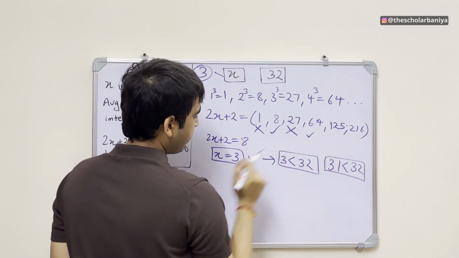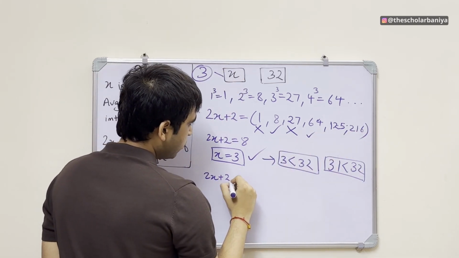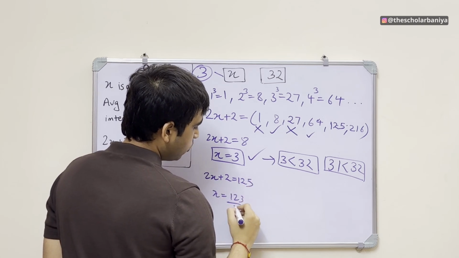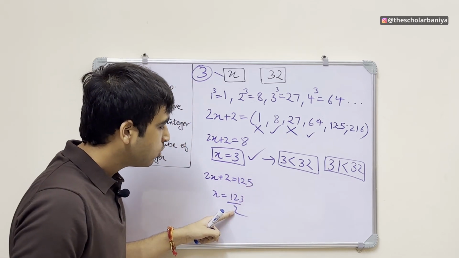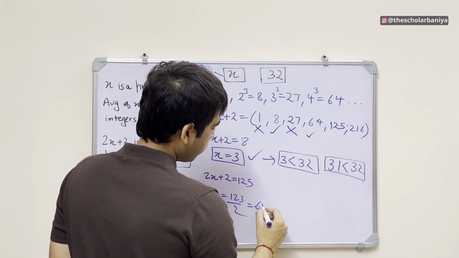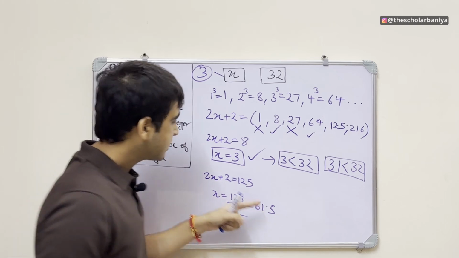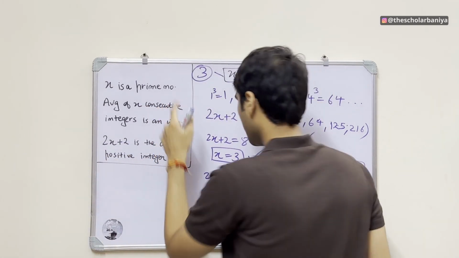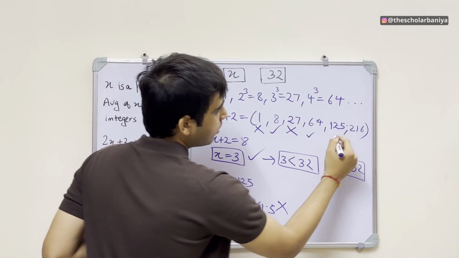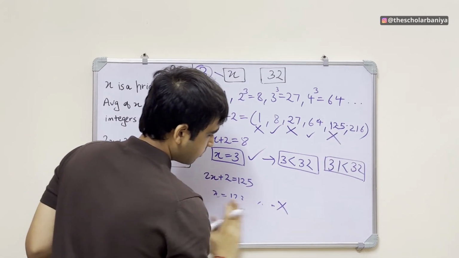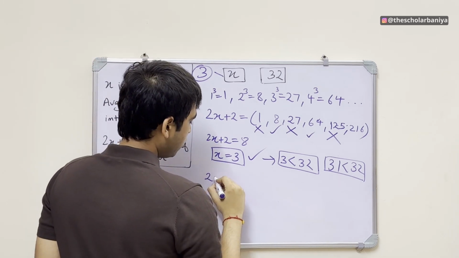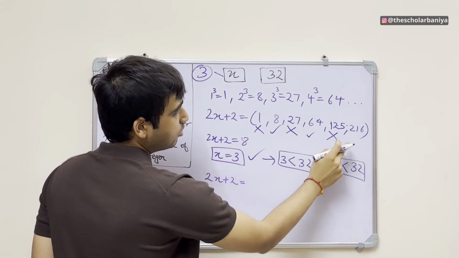So now if I take 125, so 2x plus 2 is equal to 125, so x is equal to 123 by 2. Again, 123 by 2 is a decimal. This will be 61.5. But we know x is a prime number, right? So x equal to 61.5 is not possible. So this is wrong. Now let's try one last time.